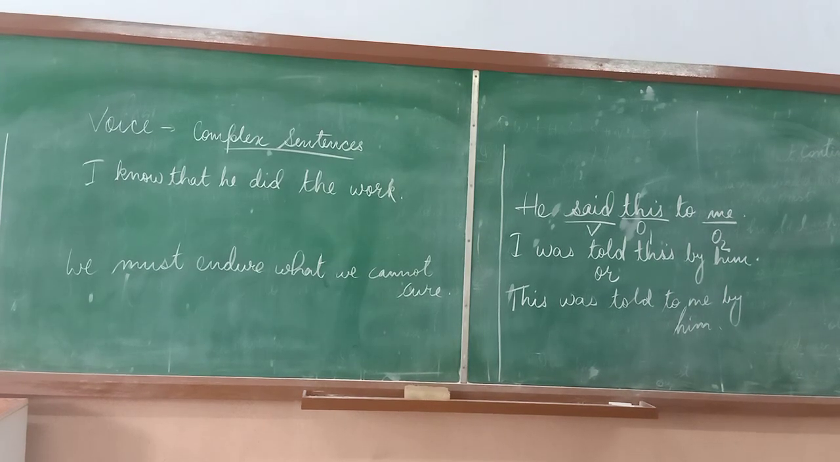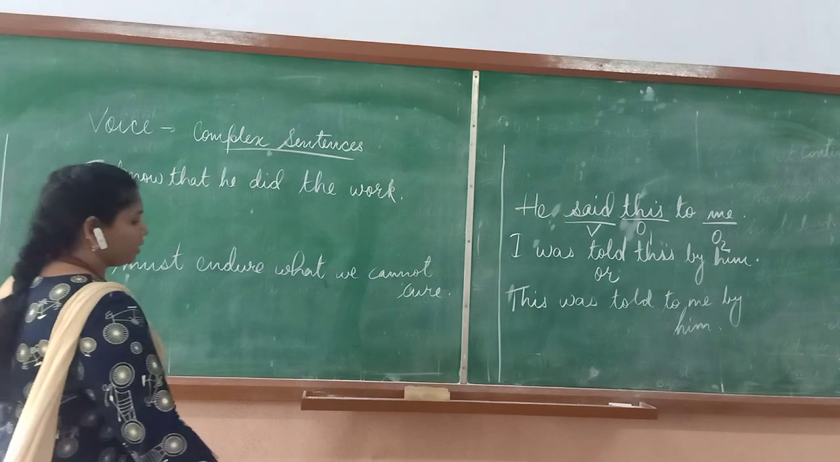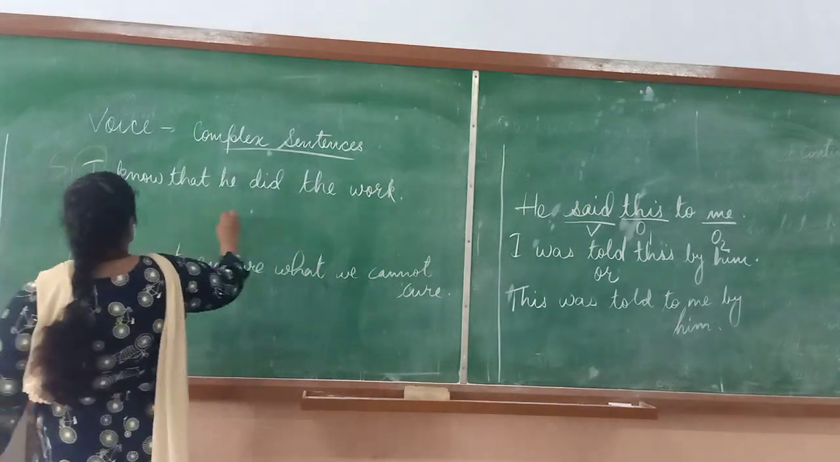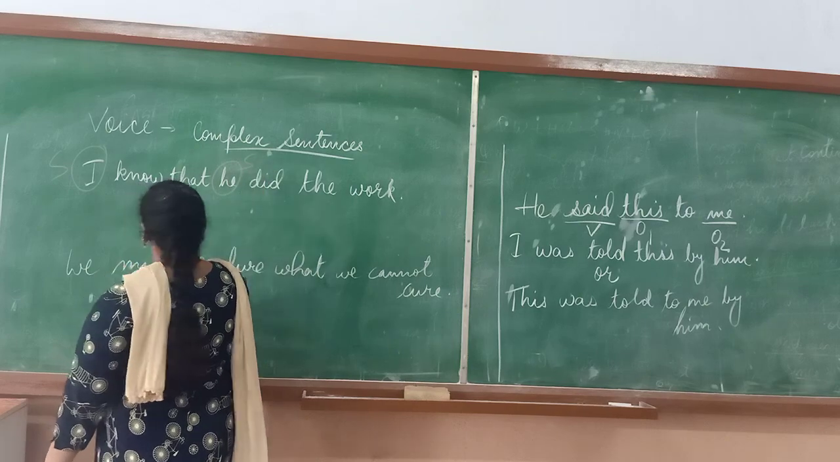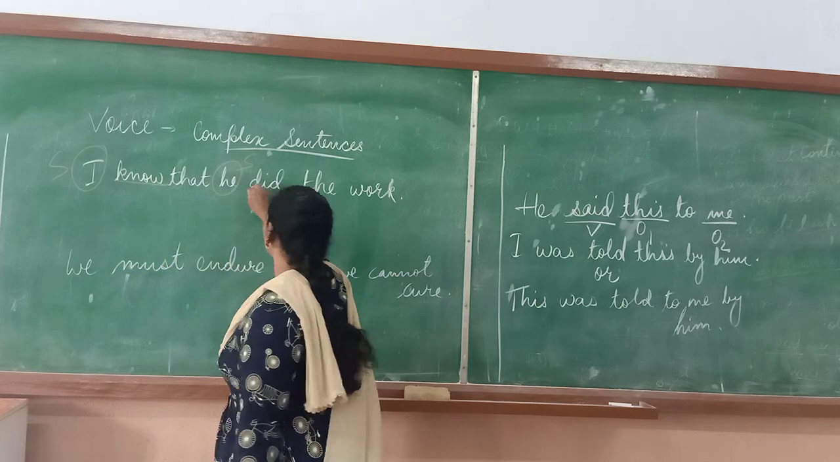Another kind of sentence that you need to learn to convert in passive is the complex sentence, where you will have more than one verb in the sentence with more than one subject. Like the first example, I know that he did the work. Here you have two subjects. The first subject is I, and the second subject is he. Here you have two verbs. I have the verb know and he has the verb did.